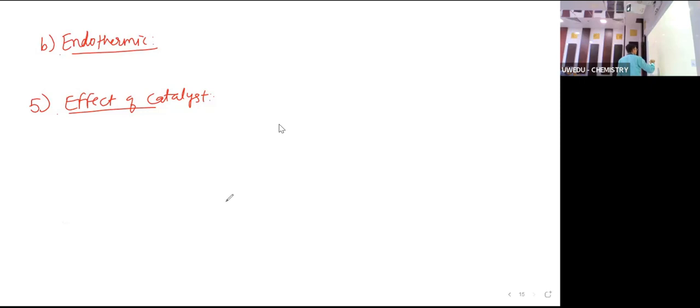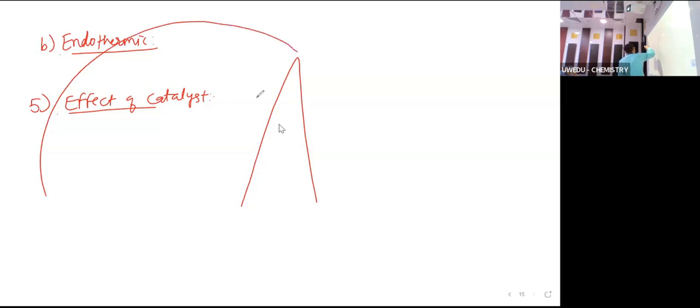If there is a big mountain, and to cross it we have to go by only one way like this, and then if you make a route like this, it is easier to go, right? So this is a different path.